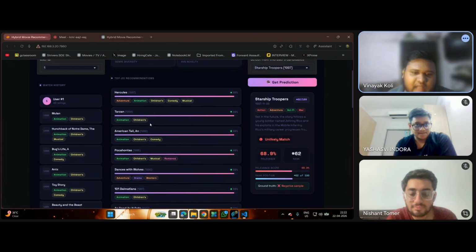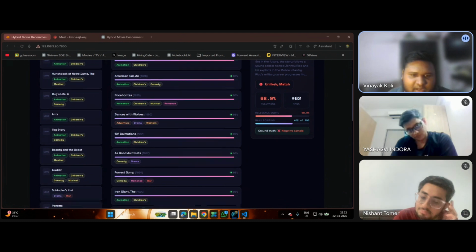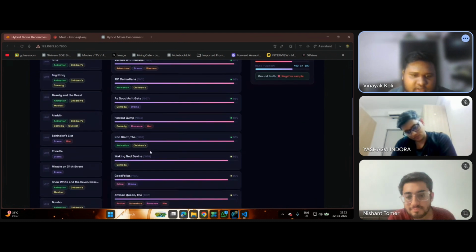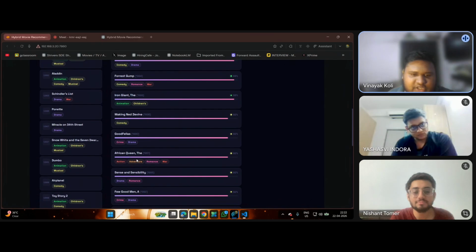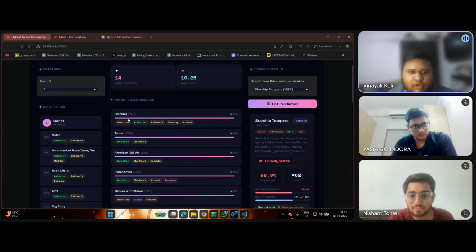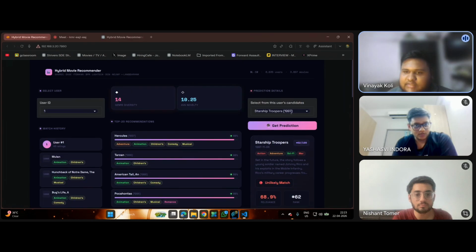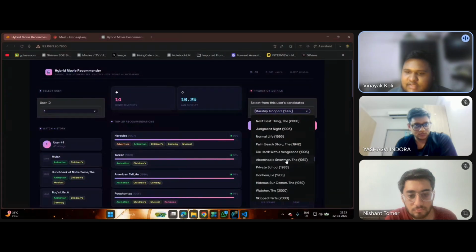But to add diversity, we also added movies of genres like drama, romance, war, crime, thriller, and adventure. These are all for diversity purposes, but we also considered the likelihood of whether the user will like it or not. This is the top 200, and on the right, we can choose different movies like this.